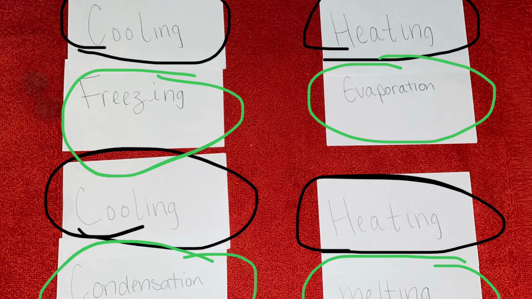So on those other terms, the ones circled in green, those are terms that are a process of heating or a process of cooling. And on the back of those terms, circled in green, those have definitions of that specific process. And for the other terms, for mixing, conservation of weight, and dissolving, I'd have examples on different sheets of cards. Examples of what conservation of weight is, what it is not, and the definition of that.